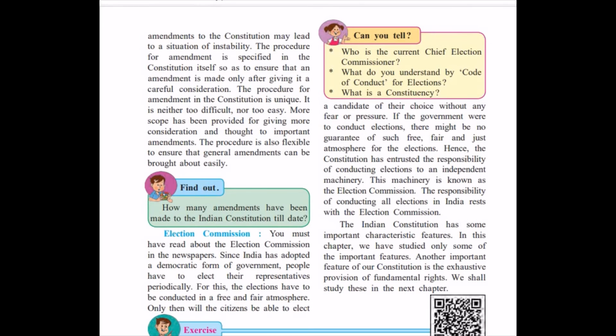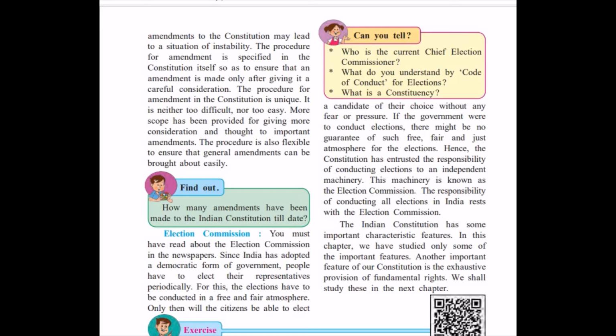We the people have a choice to select our own candidate and our own government, and we can vote. This process is conducted by none other than the Election Commission, and the responsibility of conducting elections in India rests with it.